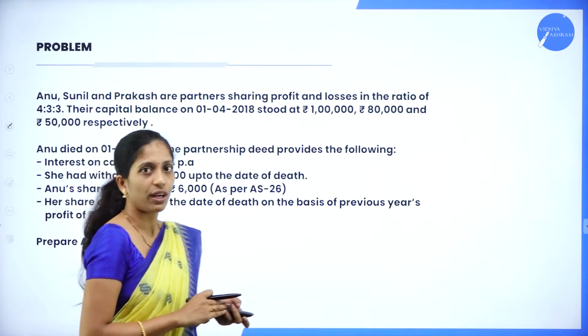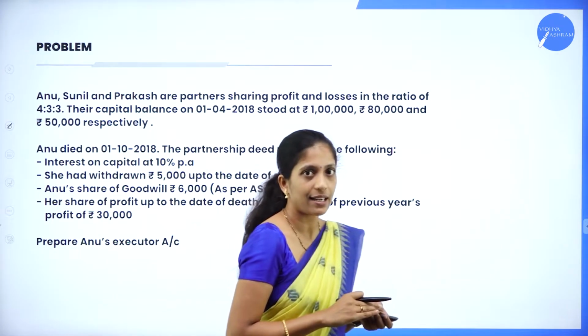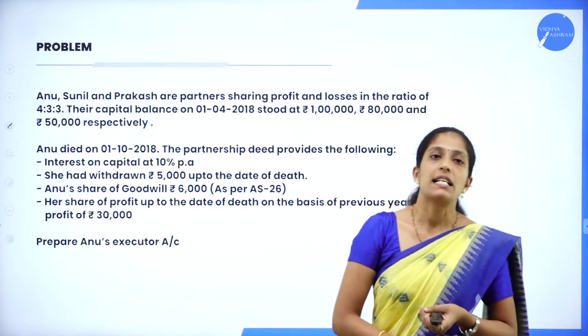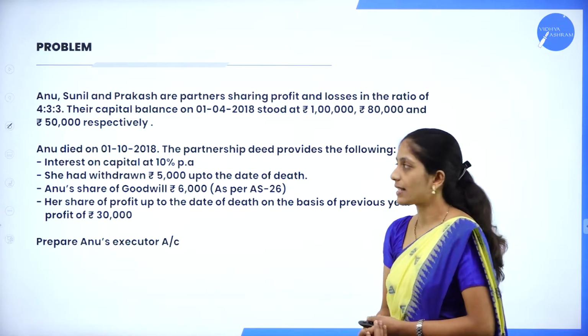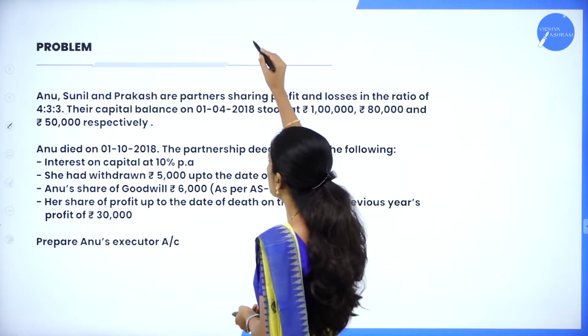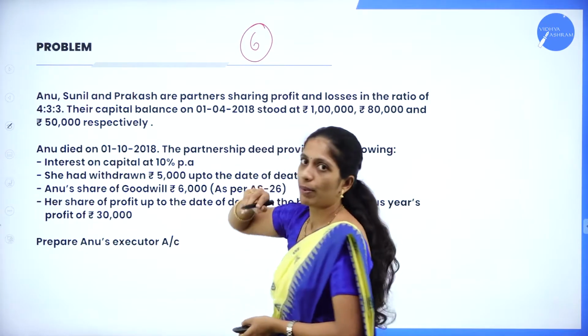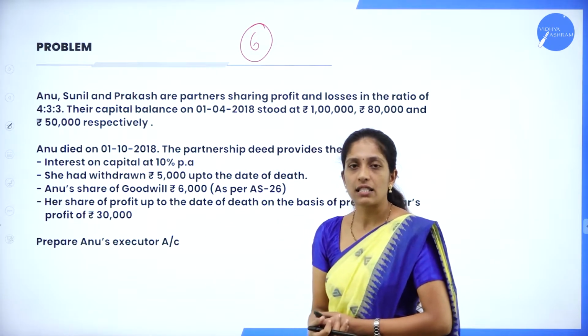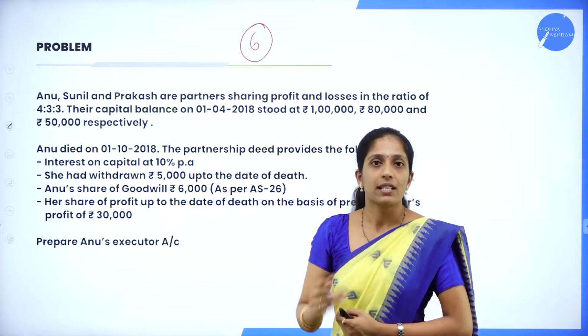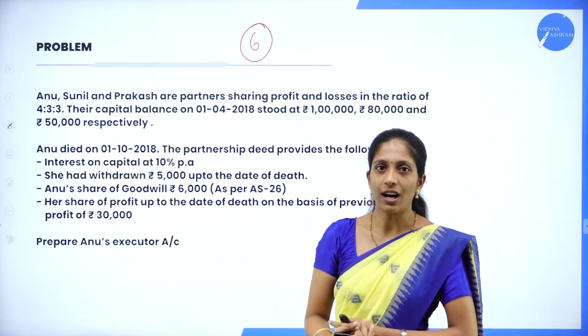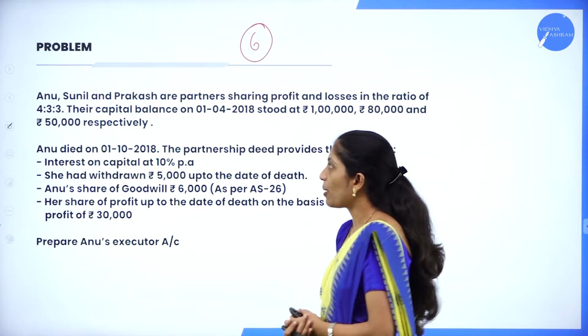Now we shall go through a problem so that you can clearly understand how we have to prepare the deceased partner's executor's account. As I told you, this is a very important 6 marks problem. Either they will ask for the deceased partner's capital account or the deceased partner's executor's account for 6 marks. Now go through the problem here.